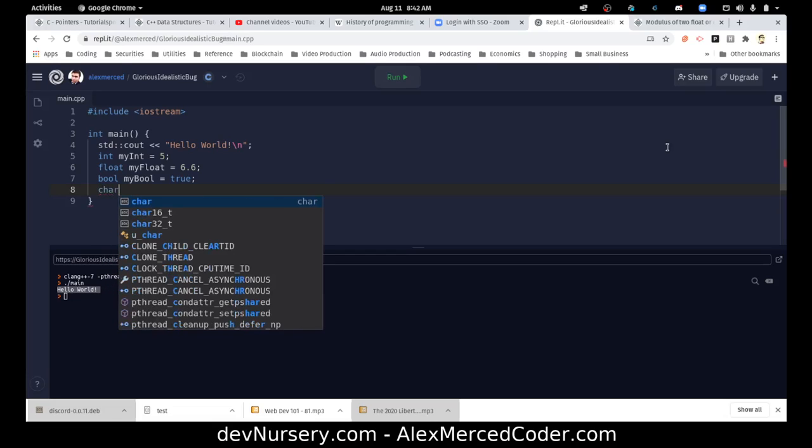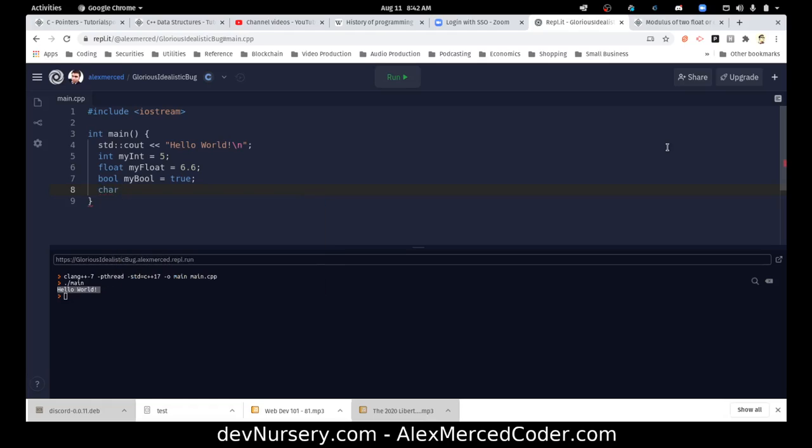Then you have char, which will say my char, and that's a single letter, A. And I think in C++ we actually may have a string. Let's see here. String, no, we don't. So I'm assuming string is still going to work as before. So string, my string equals hello world. So far that looks correct.